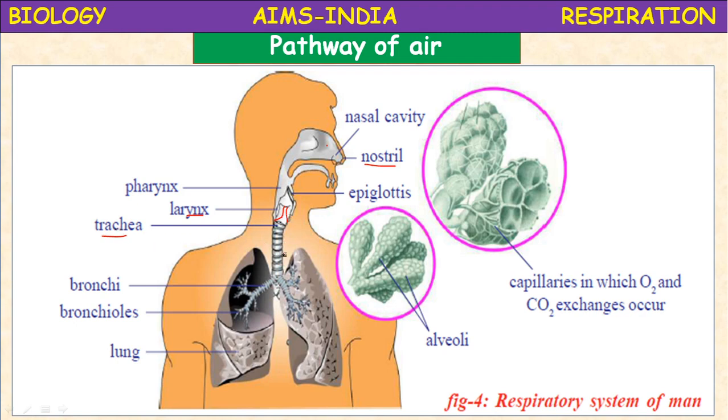From the trachea, it runs as a long tube and opens into the bronchi. From the bronchi, bronchioles. From the bronchioles, it enters the lungs. The lungs combine with the alveoli. The alveoli are richly supplied with blood capillaries, where the exchange of gases takes place. This is the respiratory system of human beings.